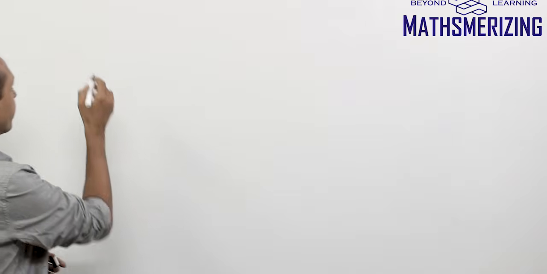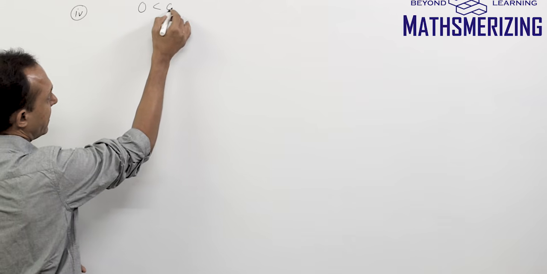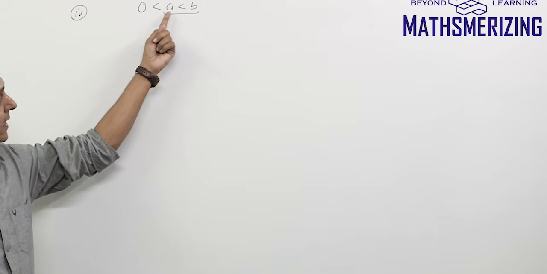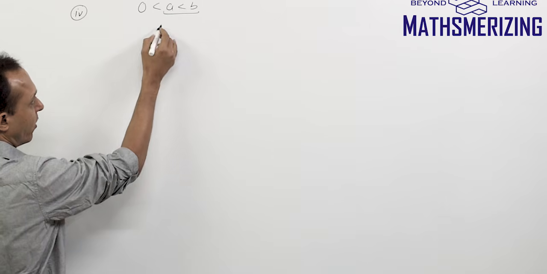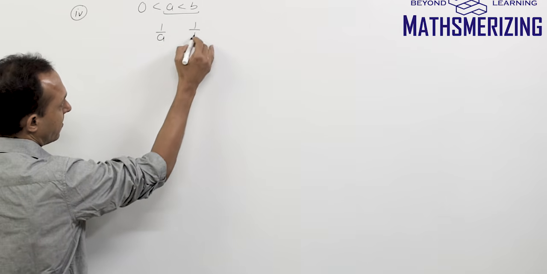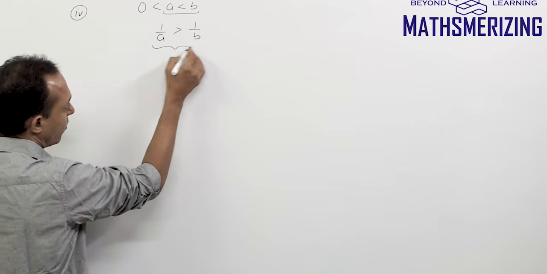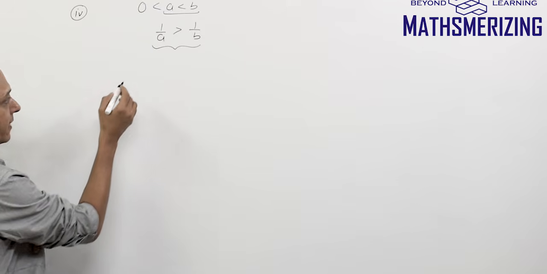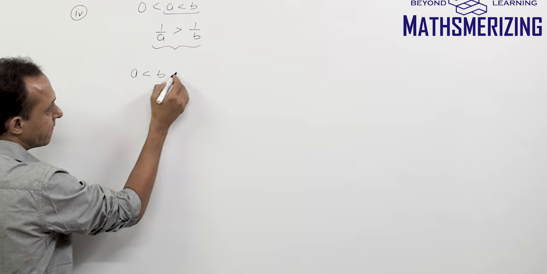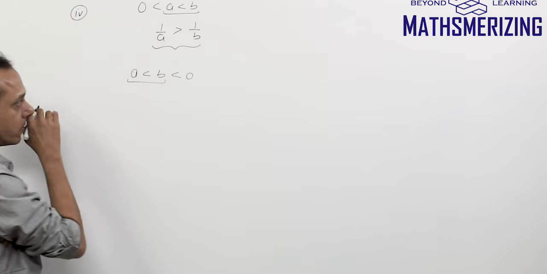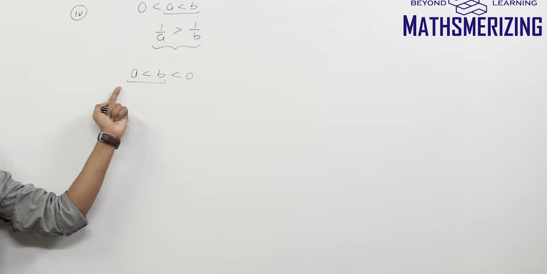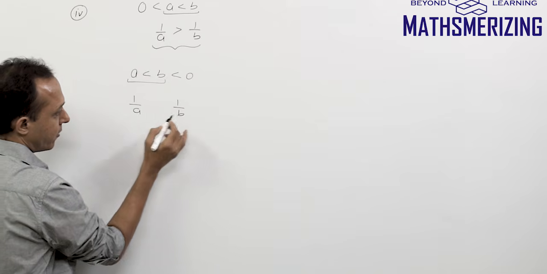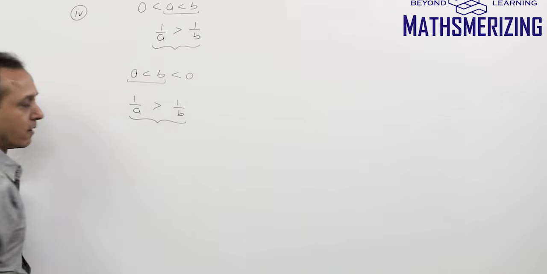Right? The fourth one being, suppose I have two positive numbers, maybe a and b. So both the numbers are greater than 0. So if a is less than b, and if I take the reciprocal, 1 upon a and 1 upon b, then 1 upon a will be greater than 1 upon b. So that means the sign of the expression is going to change. In the same way, if I have both numbers which are negative, maybe a and b, they are both negative numbers, and again a is less than b. So if I take the reciprocal again, 1 upon a and 1 upon b, again 1 upon a is greater than 1 upon b.